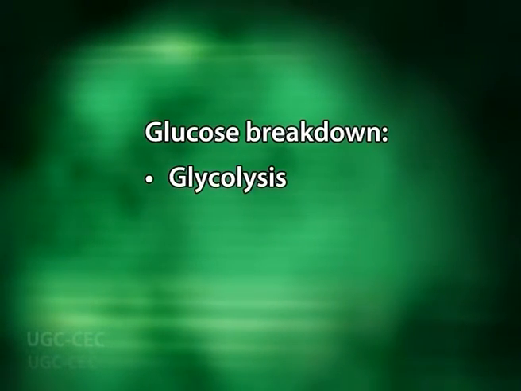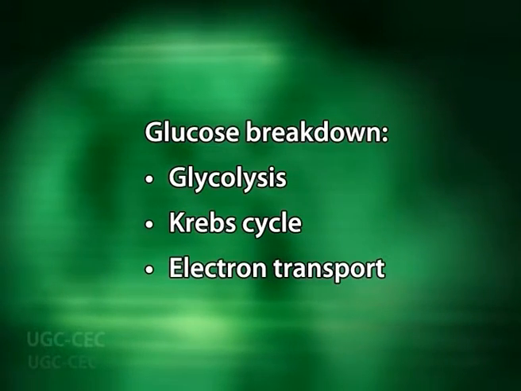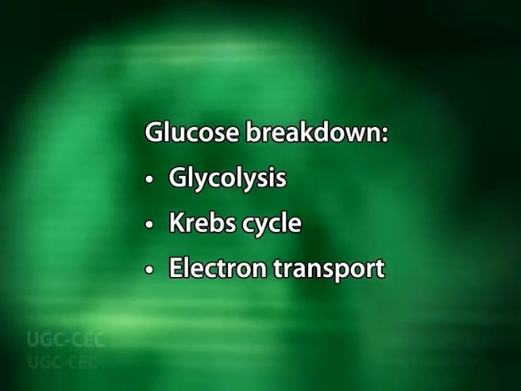This overall process of sugar or glucose breakdown and energy release is brought about in three stages: glycolysis, Krebs cycle, and electron transport.